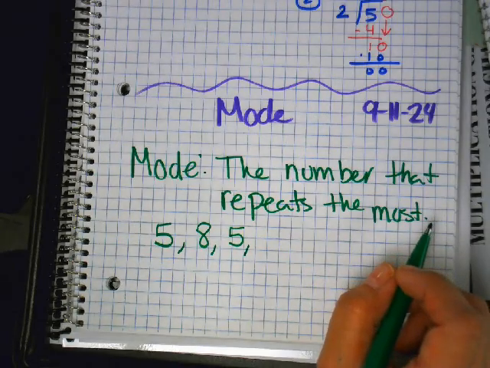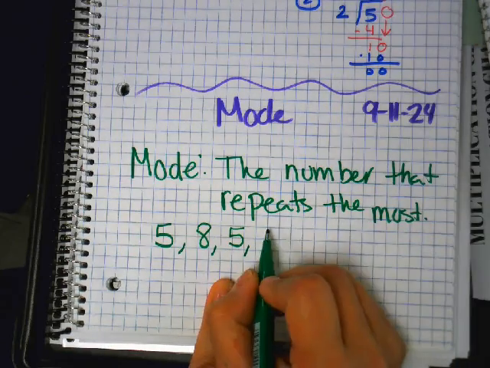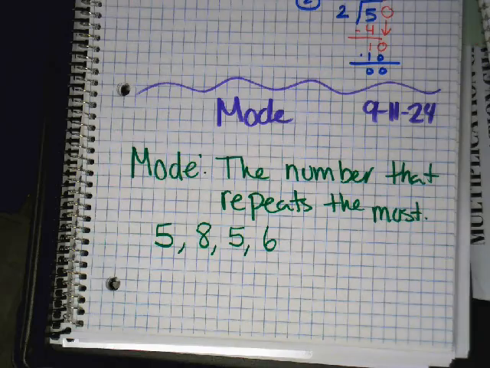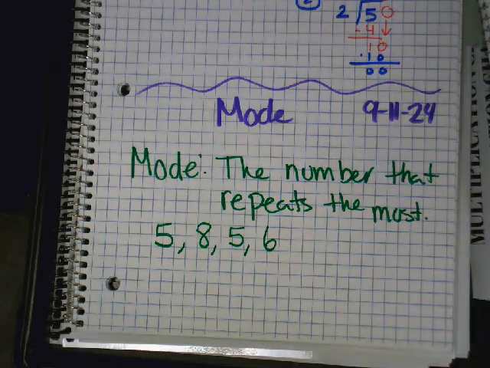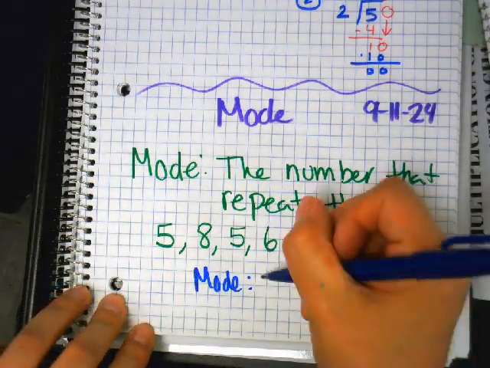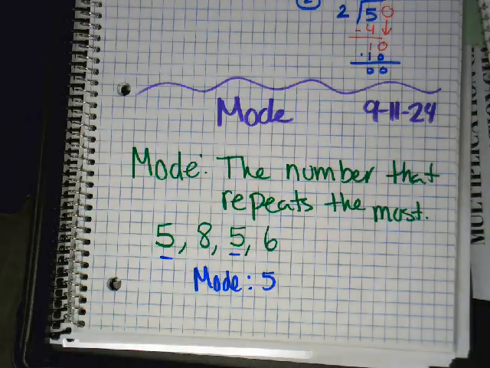And then today during nutrition, I ate 6 peanut M&Ms. Wow. That's not healthy. Okay, so what is the mode? Which number repeated the most? 5. 5 repeated the most. I have a tendency to eat just 5 peanut M&Ms.